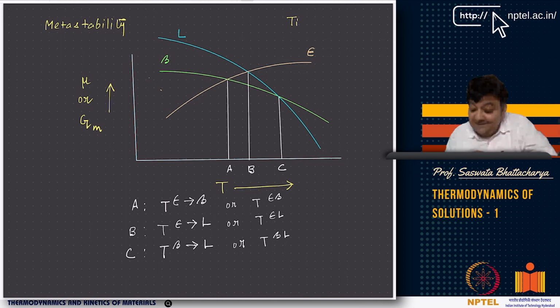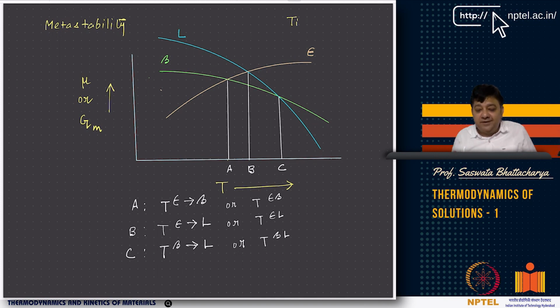As you are in the lower temperature regime, less than TA or T epsilon beta, where A is nothing but T epsilon beta, you see epsilon to be the lowest energy phase. So below A, epsilon is the lowest energy phase. This is mu versus T. Remember, this is not a phase diagram. This is giving you 3 free energies.